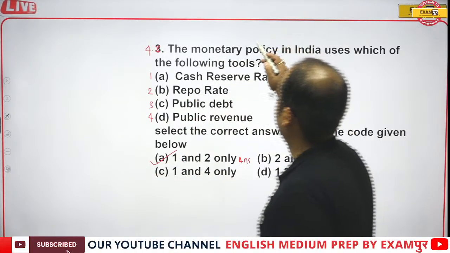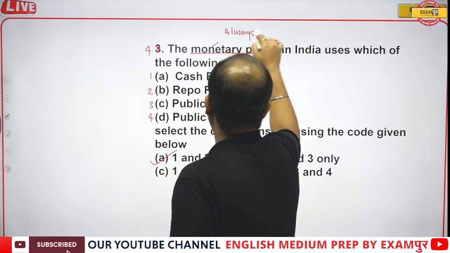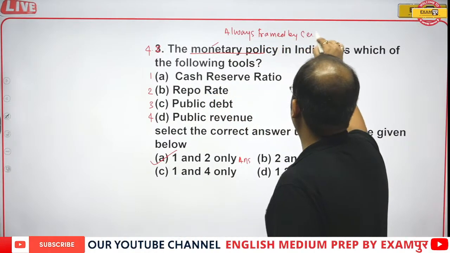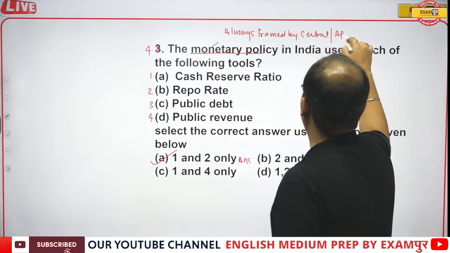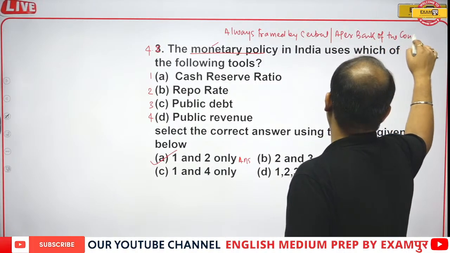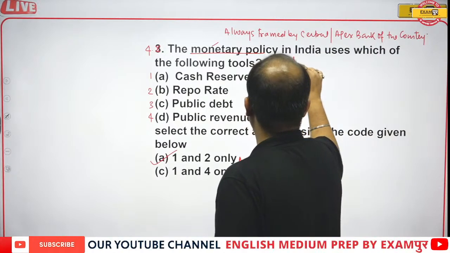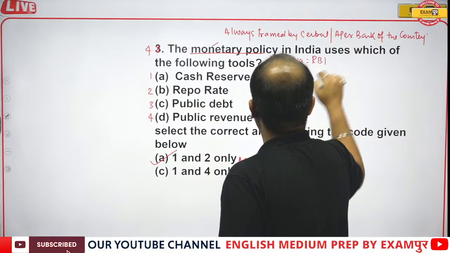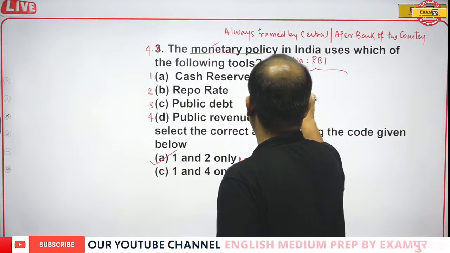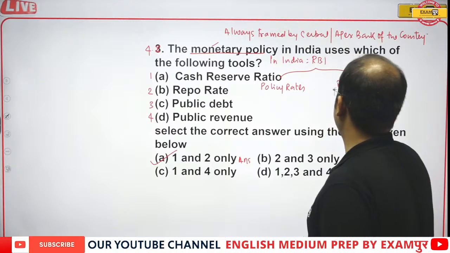Because if I talk about monetary policy, monetary policy is always framed by the central bank or apex bank of a country. And in India, it is done by RBI. And RBI has two types of tools: policy rates and reserve ratios.